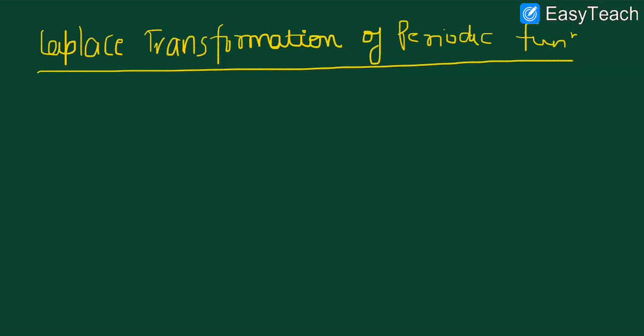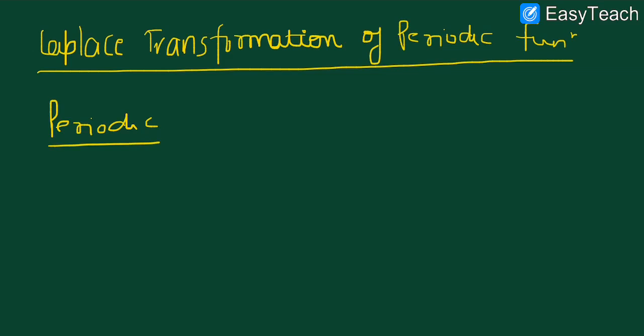There are many functions which are periodic in nature, like the sine function and the cosine function, and there are many functions which you have encountered in your real life and even in your academics. These functions are called periodic functions. So what are periodic functions? First of all, we should be familiar with the periodic function.